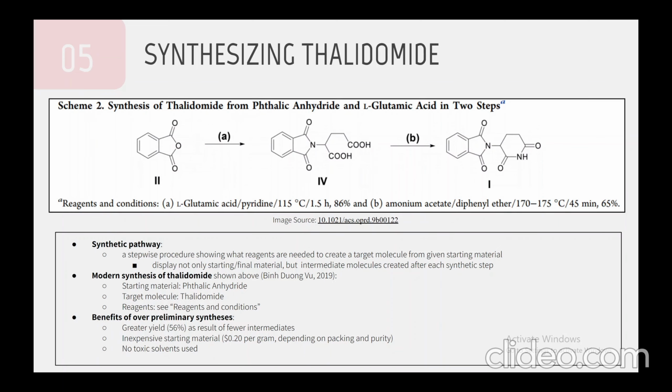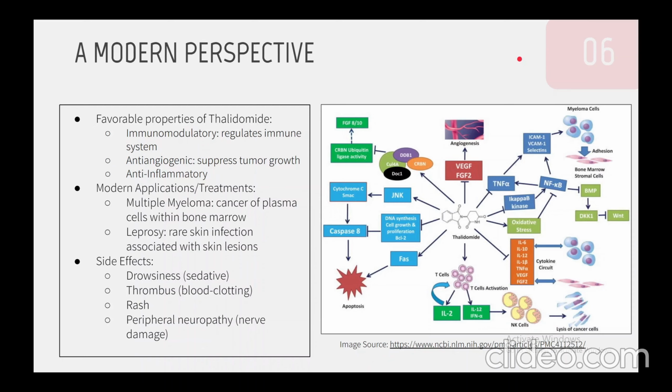So how exactly is thalidomide being used today? Well, thalidomide has actually found multiple uses in the medical field, despite its teratogenic effects. So having 4 acyl groups, or 4 C double bonded O groups, as seen here, and having 2 amide groups, this allows thalidomide to have a diverse range of biochemical pathways as seen in the photo. And as a stimulator of the immune system, for example, thalidomide is considered to be an immunomodulatory, which means it promotes T-cell activation and the rupturing of cancer cells.